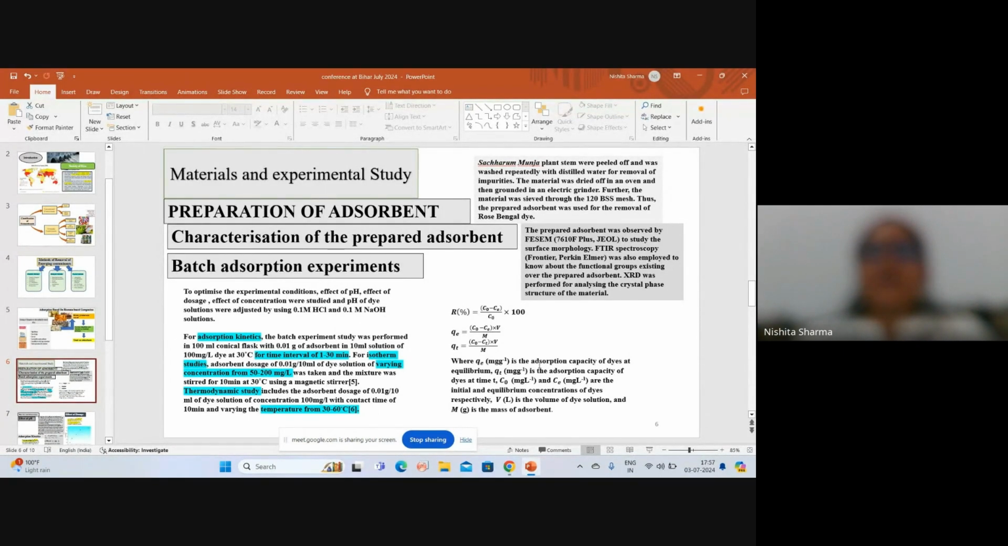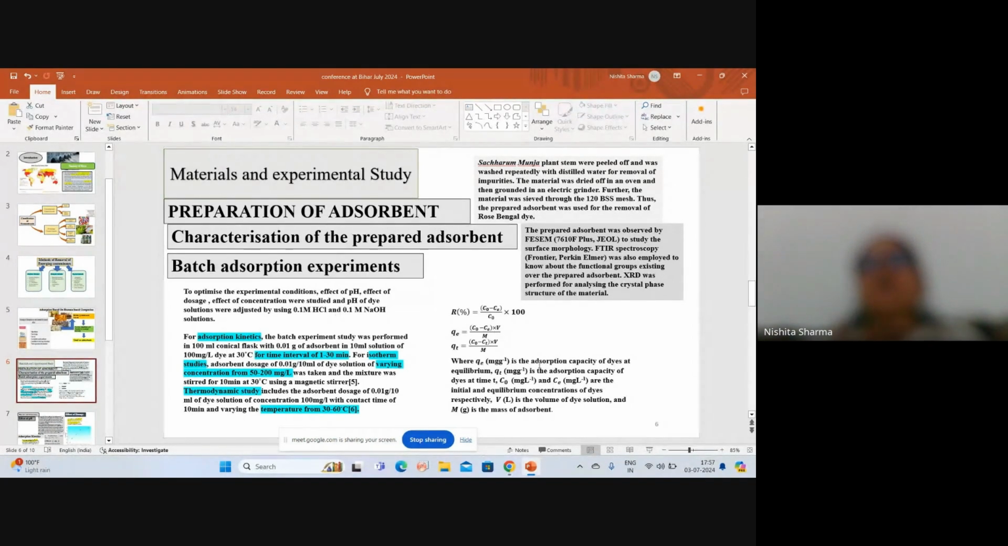Further, the characterization of the prepared adsorbent. The prepared adsorbent was characterized by FESEM to study its surface morphology. FTIR was used to know about the functional groups on the prepared adsorbent. XRD was performed to know about the crystal planes and crystal structure of the material.